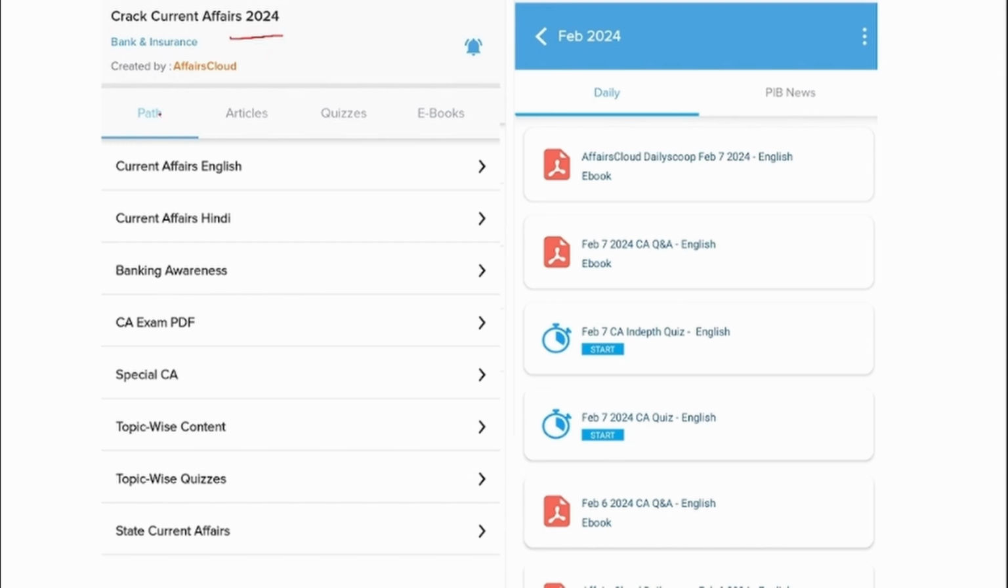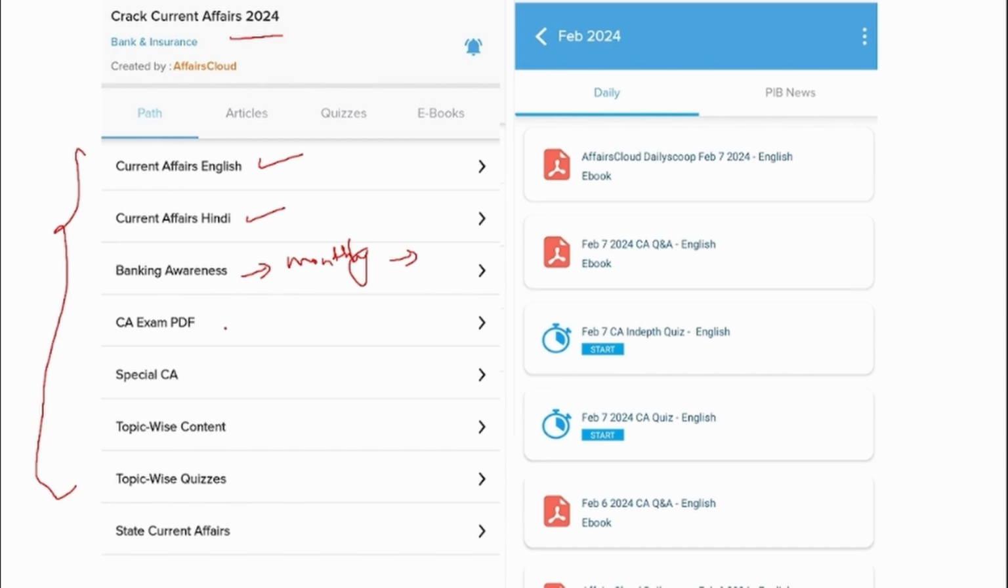Under Crack Current Affairs, you will be able to see multiple options. First one is Current Affairs English. We upload the day-to-day news in the English format. And apart from the English PDF, we also provide them in Hindi format. And this banking awareness, we upload a PDF every month. So this PDF will contain the banking and the finance news of that respective month.